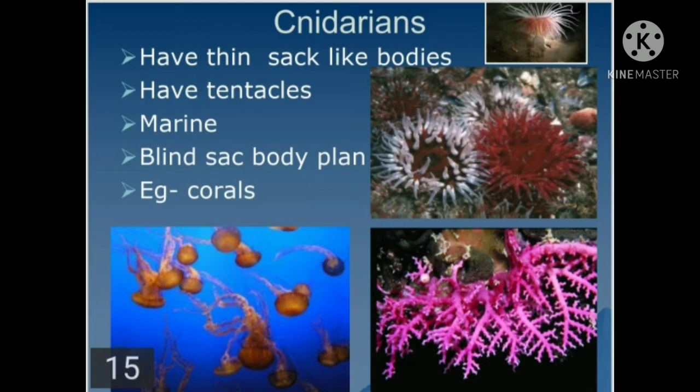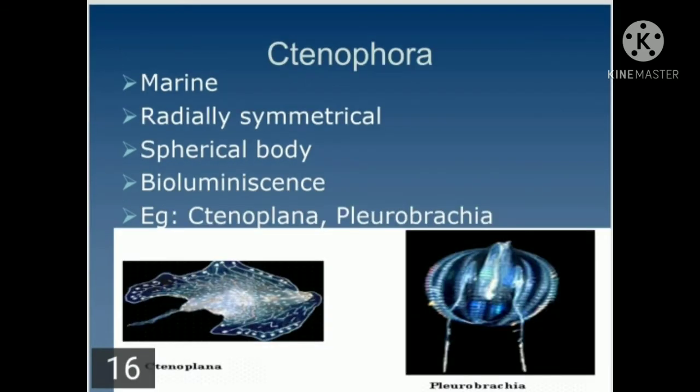Now, in the next topic, we will see the next phylum. The next phylum is Ctenophora. Coming to the Ctenophora, that is the third phylum. These are marine. They are radially symmetrical. They have a spherical body, and they have one very different characteristic, and that characteristic is bioluminescence.